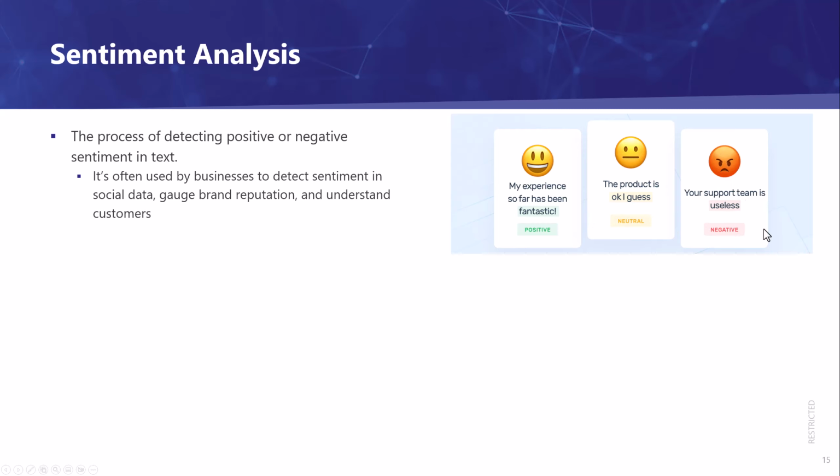And of course, this is negative. So it's impossible for us as humans to go through line by line and detect whether it's positive or negative. It becomes very useful if machine learning can help us detect this. This method is often used by businesses or organizations to detect the sentiment in their social data and also to understand their reputation, of course, to understand what their customers' sentiments are over their products or services.